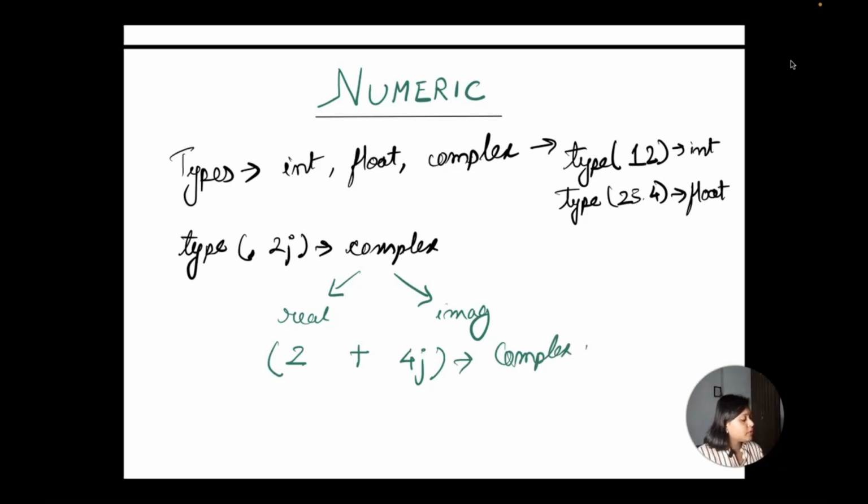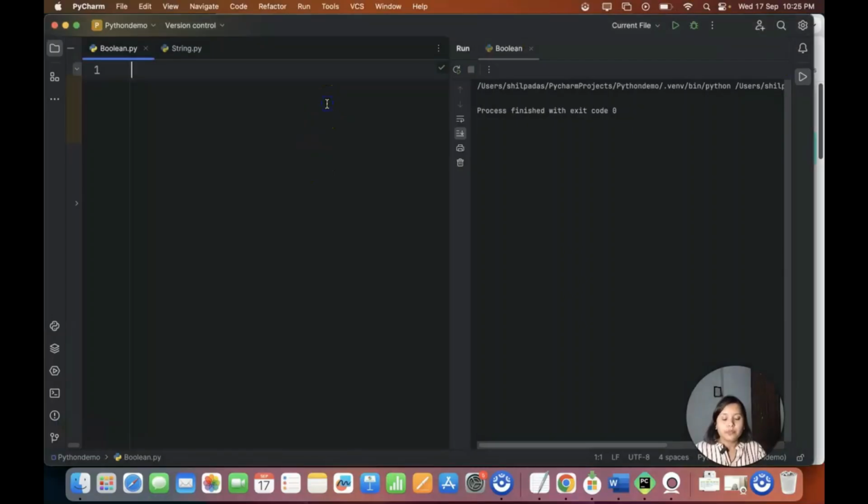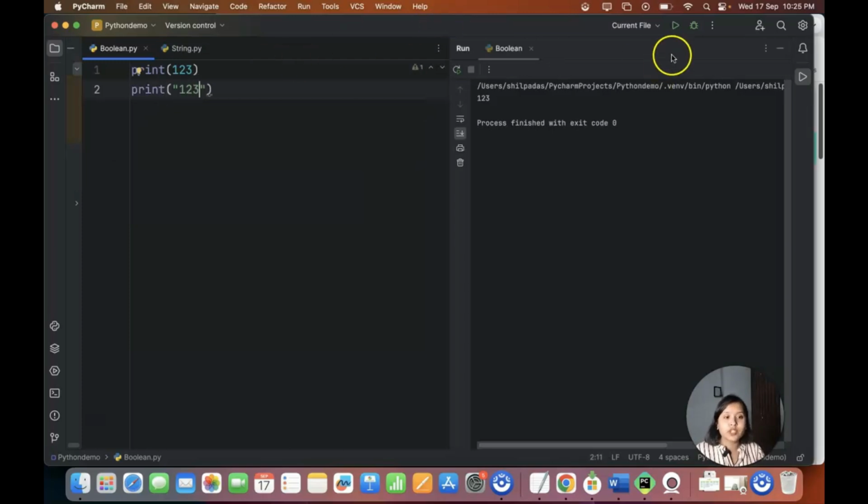We will discuss the complex data type and then do manipulation on top of it. So let's go step by step: how we can declare a number and how we can decide the type of it first. I will do print of 1, 2, 3. If I do print of 1, 2, 3, what should it return? It should return me 1, 2, and 3. Now if I do print of "1, 2, 3" as a string, what should it return? It should return me 1, 2, and 3.